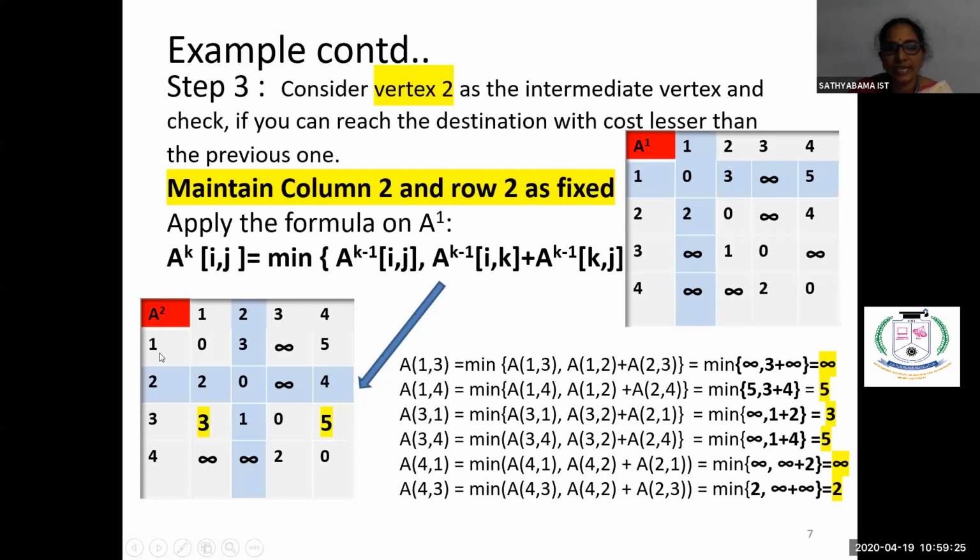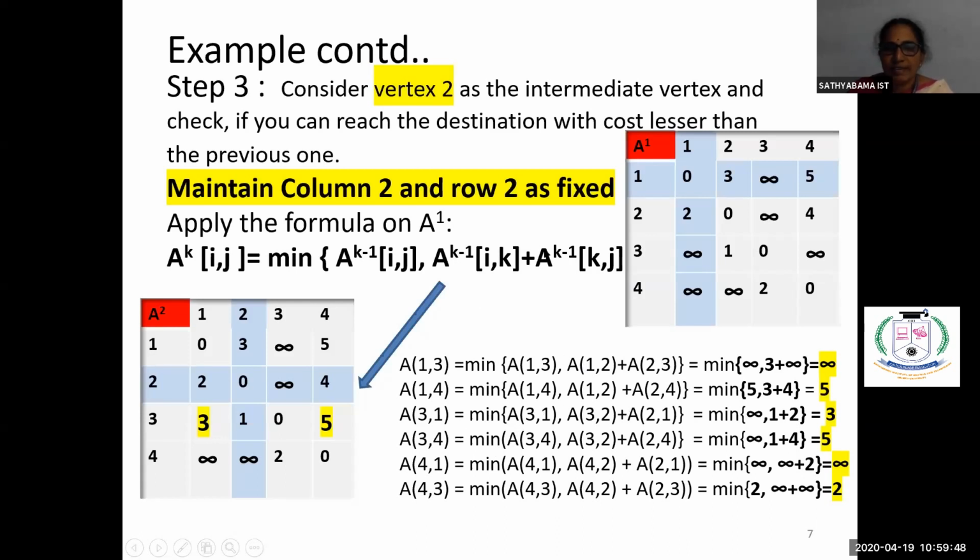So first, what is A of 1, 1? It is to self, it is 0 only. Now find what is the cost of 1, 3. For 1, 3 you have to see whether coming directly to 1, 3 is minimum, or the intermediate vertex is vertex 2. So you are coming to 1, 2 and from there 2, 3, and checking whether that is minimum or not.